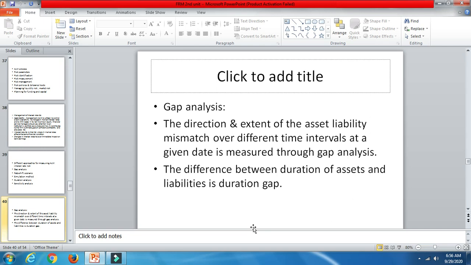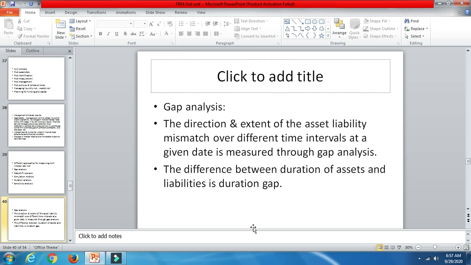So, for gap analysis, for a given period, the maturity gap is calculated. Measurement is basically done over different time intervals at a given date, and it is called the gap, or also the mismatch risk. Banks will benefit if there are falling rates and face losses with rising rates with a negative gap. So if there is a falling rate, they will benefit. If there is a negative gap, they will face losses. Basically, the difference between the duration of assets and liabilities is also called the duration gap.